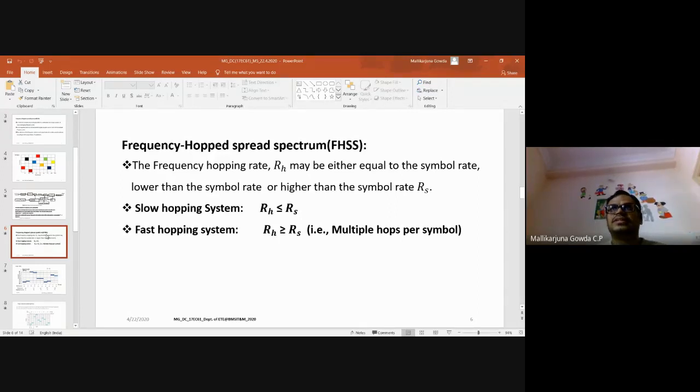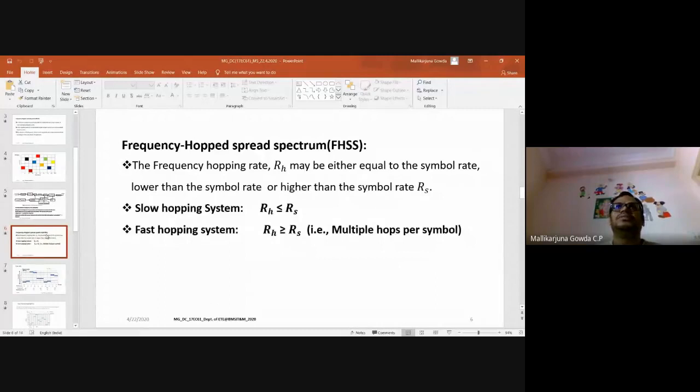Okay, so what is symbol rate? One bit duration is TB, so RB is the bit rate, which is equal to 1 by TB. TB is the bit duration, we say. So symbol rate means RS will be equal to 1 by TS, where TS is the symbol duration.